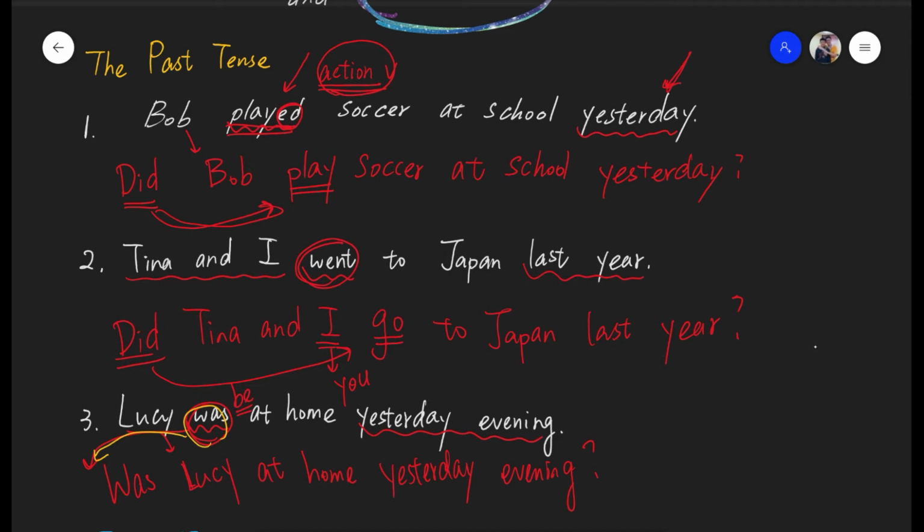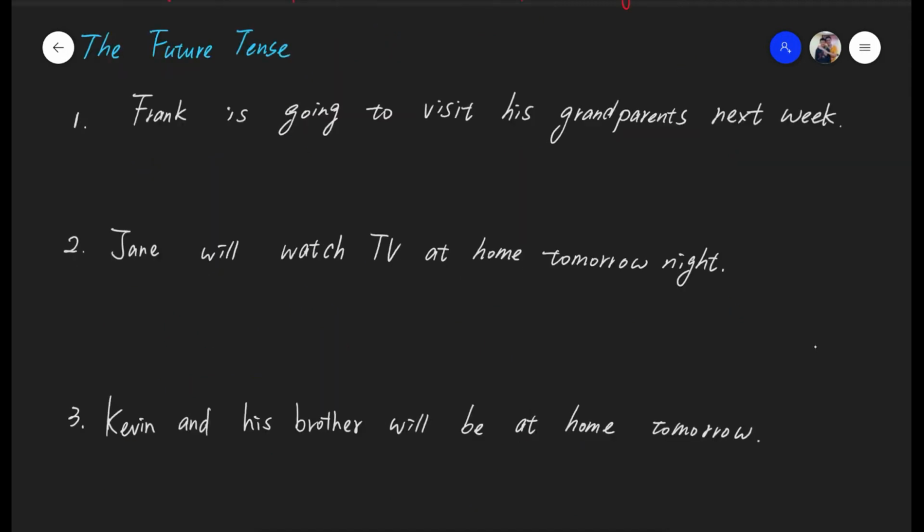Now let's talk about the future tense. This is the future tense. Now take some time to write the questions down. 一样，请花时间按暂停，先把问题写下来。Alright, now we will begin. So first, let's take a look at the first sentence. Frank is going to visit his grandparents next week.